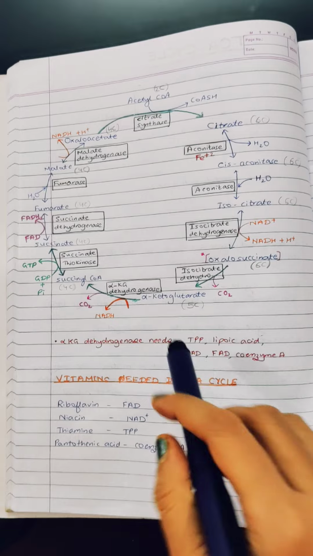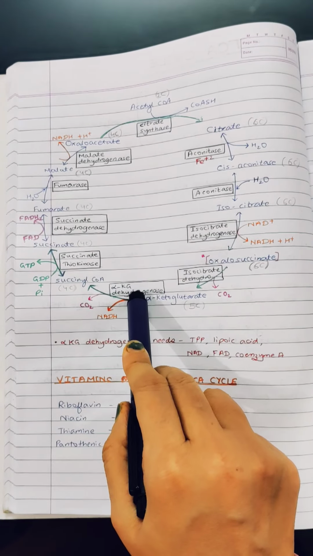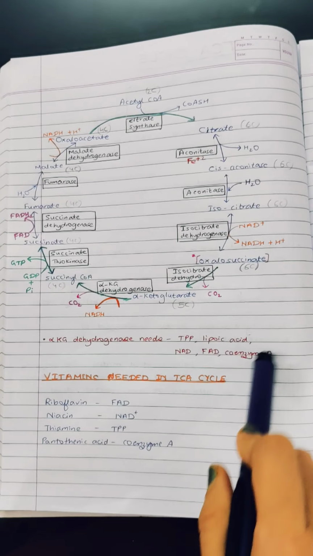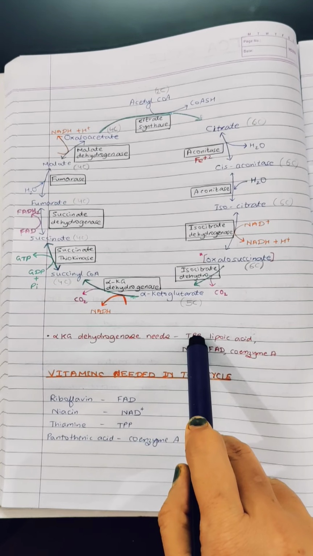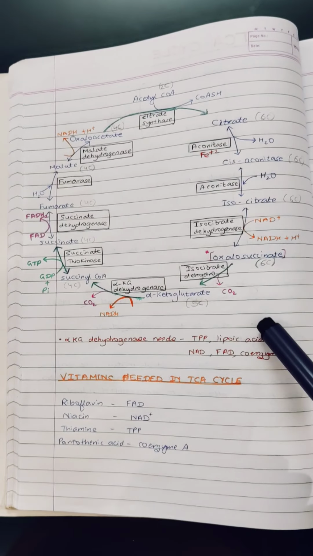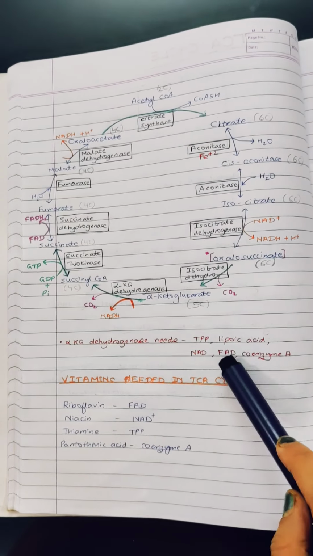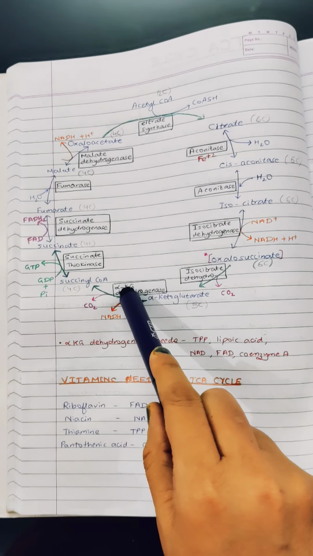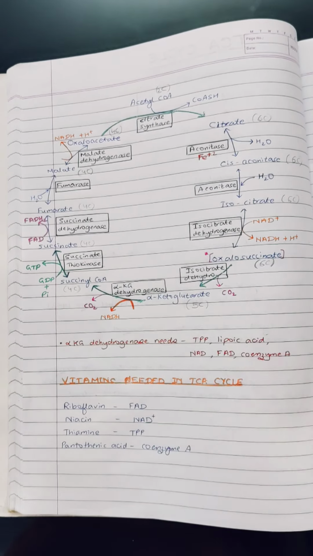Okay, then alpha ketoglutarate dehydrogenase complex, it requires various coenzymes, cofactors in it, that is TPP, thiamine pyrophosphate, lipoic acid, NAD, FAD, and coenzyme A. All these are needed for alpha ketoglutarate dehydrogenase complex.